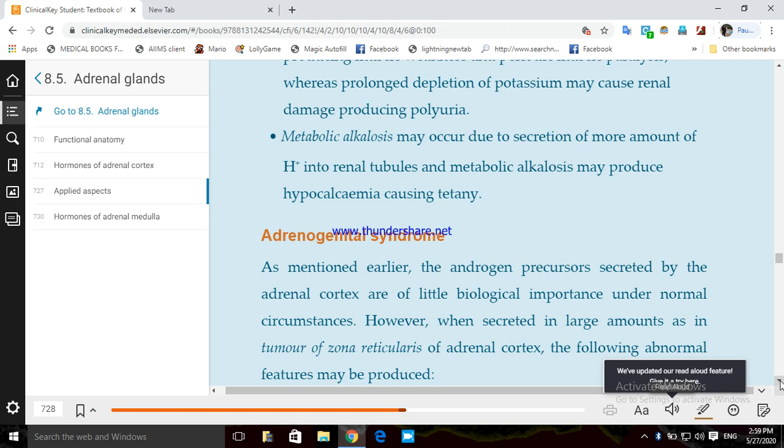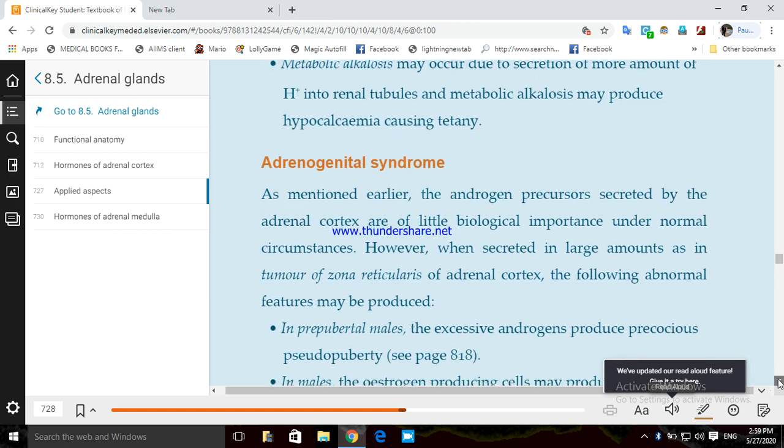So in the body you have metabolic alkalosis because of loss of H plus, and this high bicarbonate in the blood will combine with the calcium in your blood. This is called chelation; it will chelate with the calcium, so that will cause hypocalcemia, and hypocalcemia can cause tetany, right? You can read about the tetany condition on the internet.